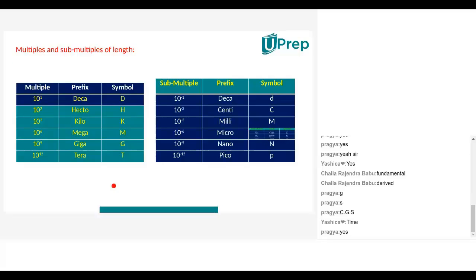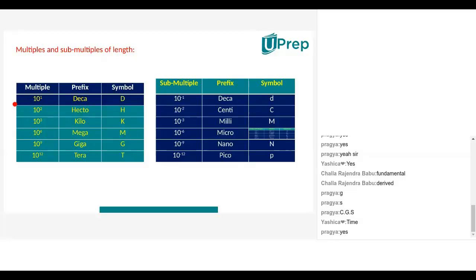Do you know what a prefix is? Yes, sir. Suffix and prefix. It comes before. If it is decade, its prefix is deca. So prefixes are something that comes before the word. Very good.